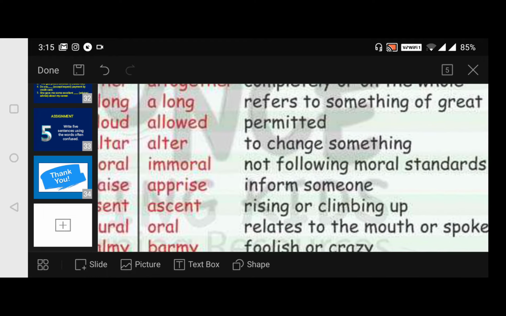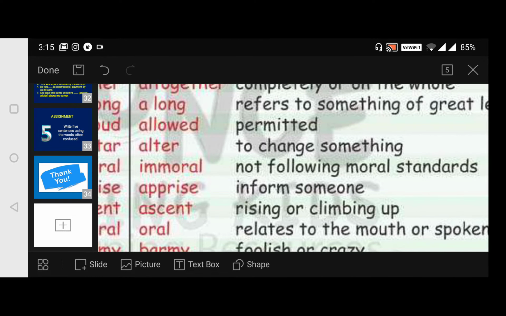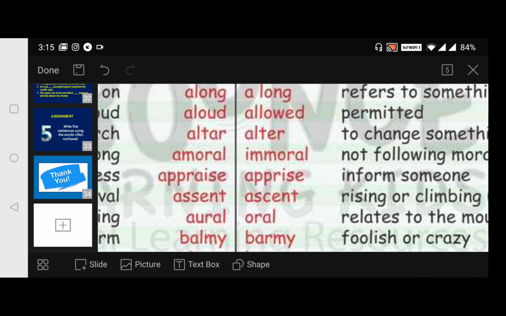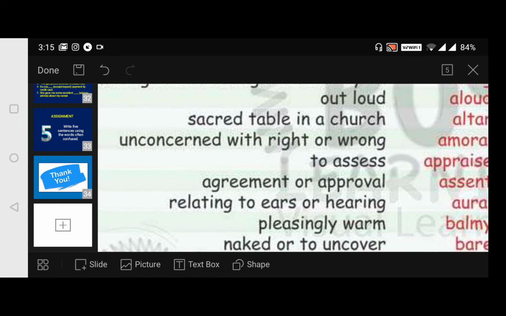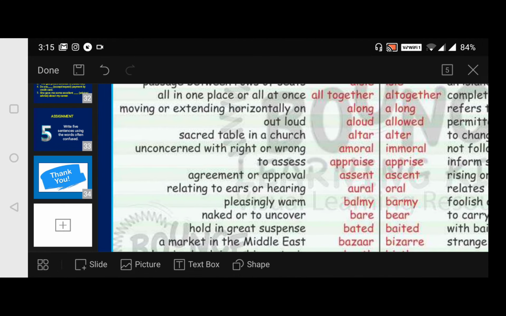And alter is to change something. We need to alter it. Change something. Or, don't you have any other alternate? You are saying you can't come to the college. Don't you have any alternate? Can't you find some way to come to the college? Like that. Alter is to change something, and altar is a sacred table in a church.